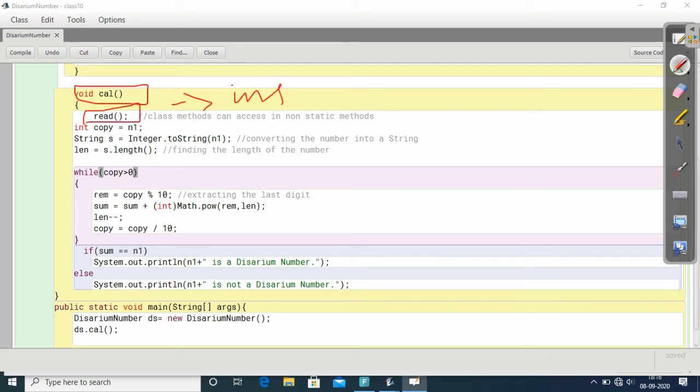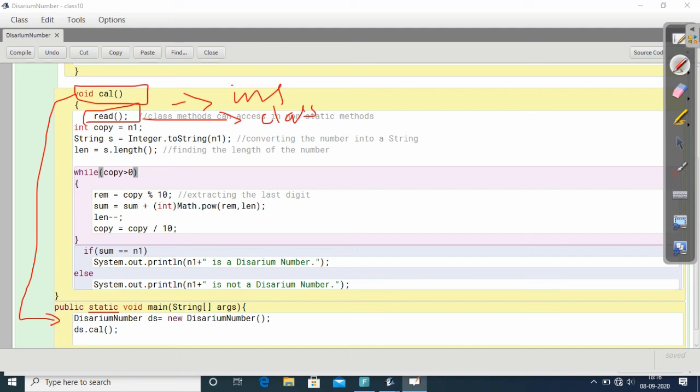Next one, if you want to access this calc method, what is this calc method? Calc method is known as the instance method. Inside the instance method, we have accessed which method? The class method. Is it?